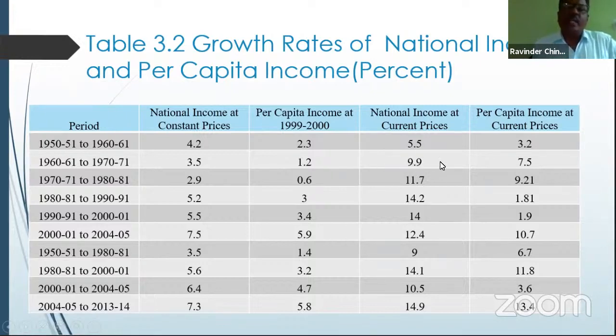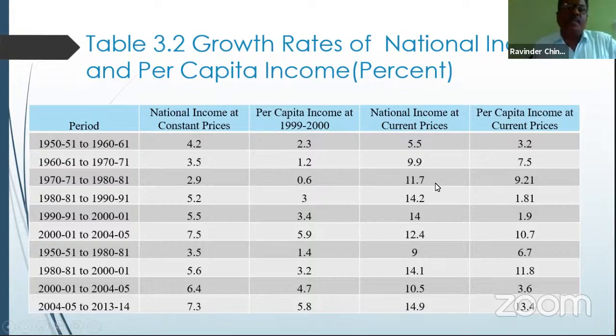Then the rate of growth of national income was 9.9%. It is a high rate of growth that we achieved in the economy. The per capita income was increased by 7.5%, as for these constant and current prices equivalent.